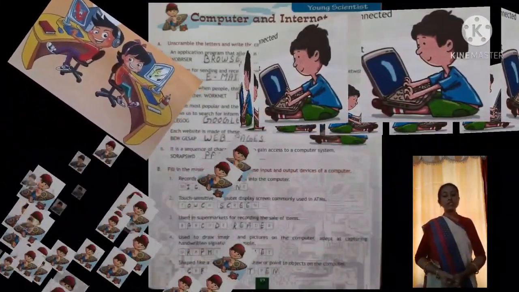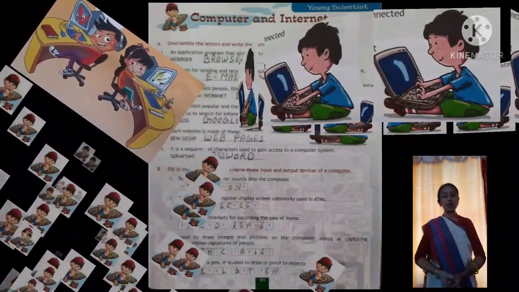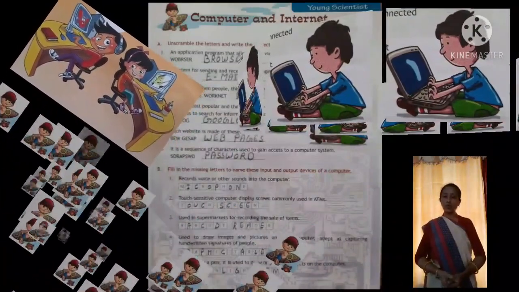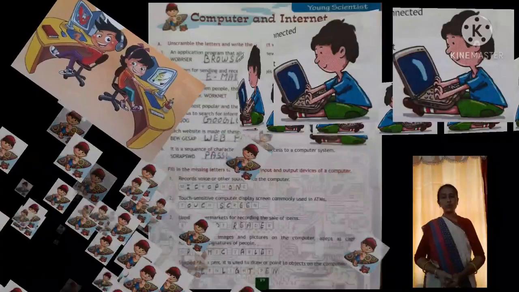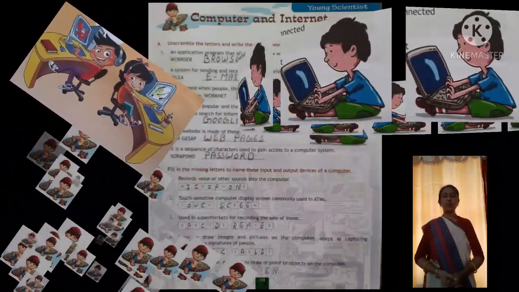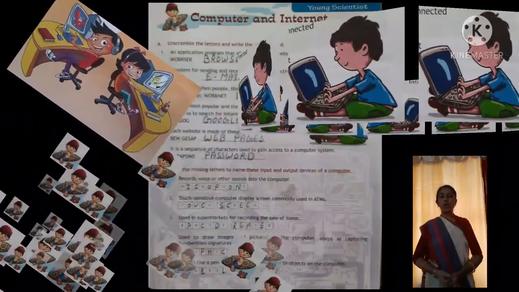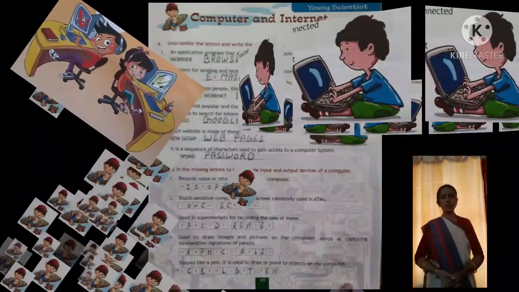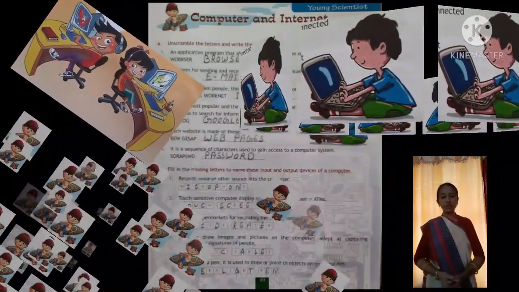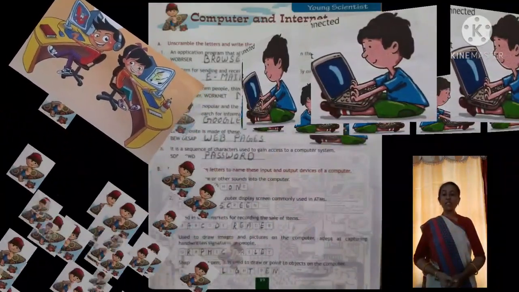The sixth one is, it is a sequence of characters used to gain access to a computer system. Answer is password. We always use this password to protect our system. If we are not adding passwords, anyone can open our system and see all our private things, so we have to enter the password for the safety of our system. Okay, so the answer is password.